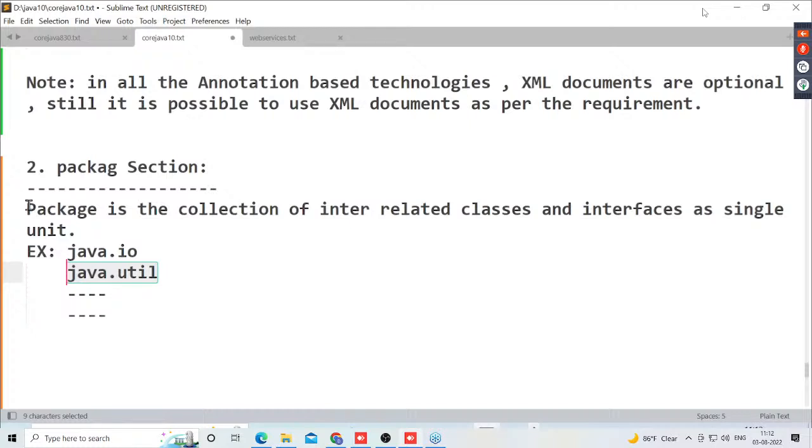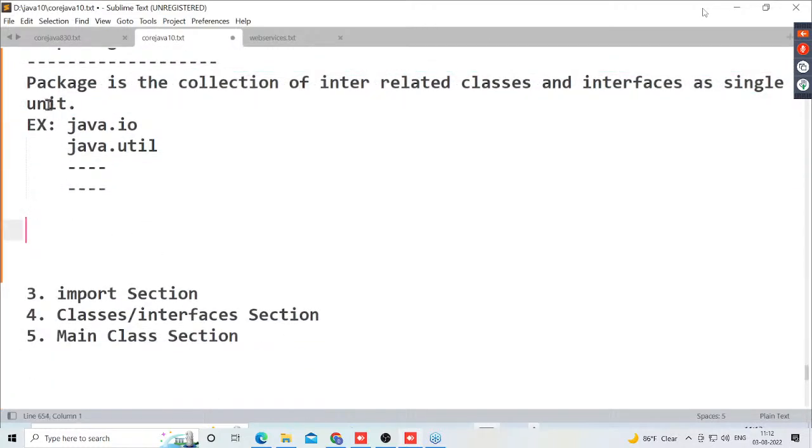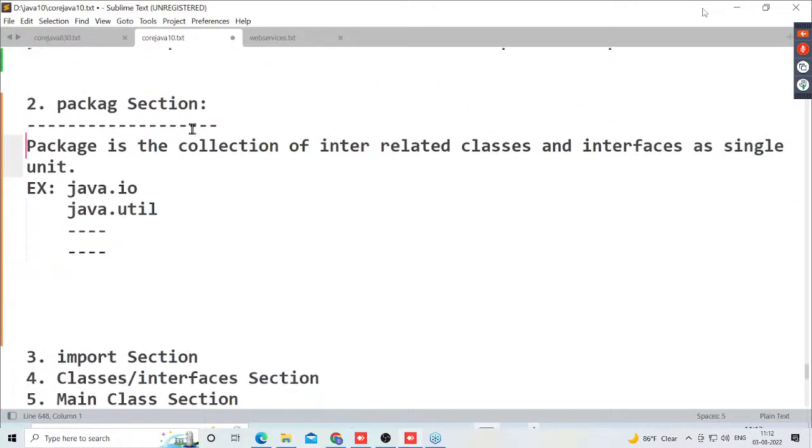Now tell me, what is a package? The definition is clear-cut information or not? A package is the collection of what? Interrelated classes and interfaces as a single unit. Got it or not? Okay. Next one, this is what now? The definition of the package, guys.